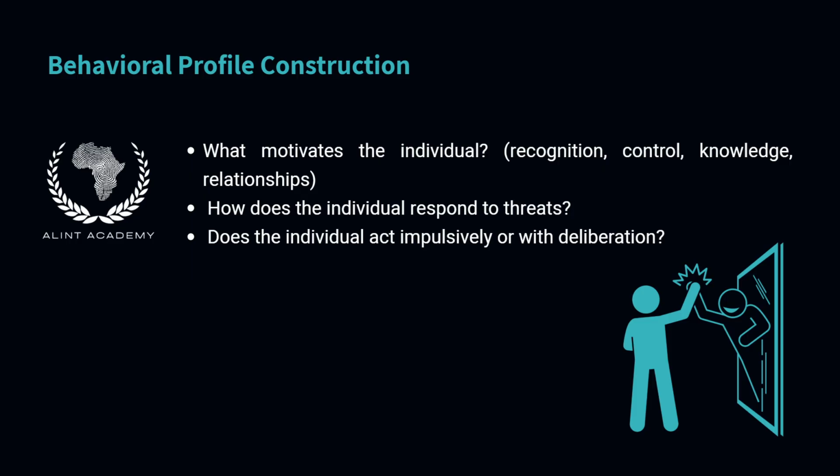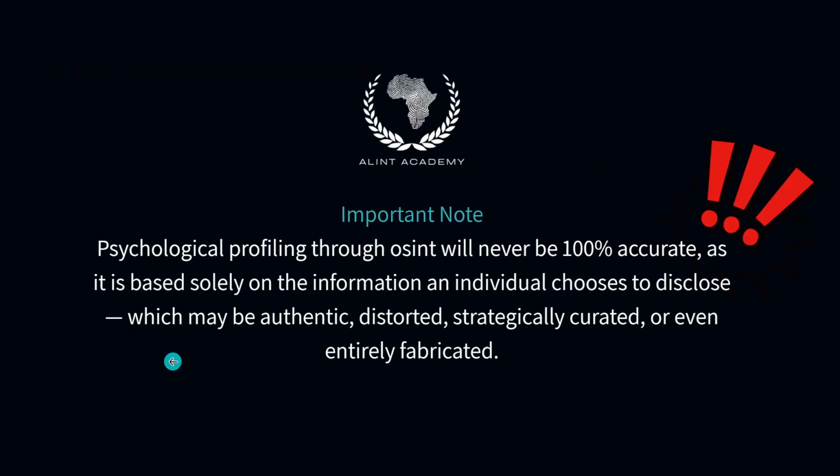Important note. It is essential to remember, psychological profiling through OSINT will never be 100% accurate. It is based solely on the information an individual chooses to disclose. That information may be authentic, it may be exaggerated, it may be strategically curated, or it may be entirely fabricated. Therefore, profiling must always remain cautious, analytical, and aware of its limitations.